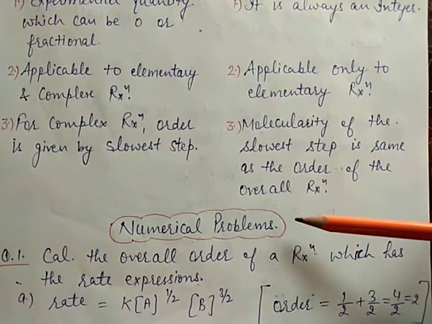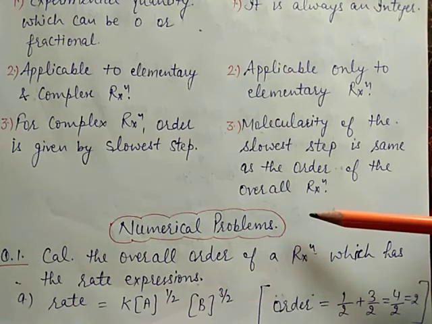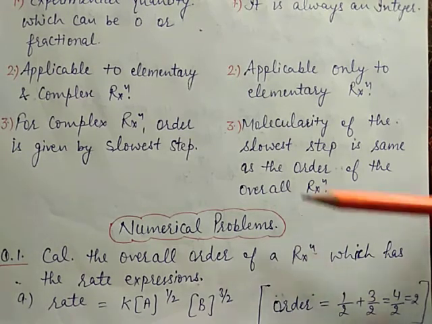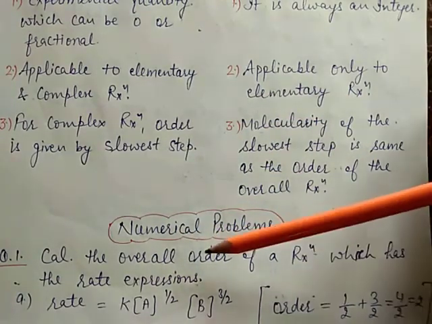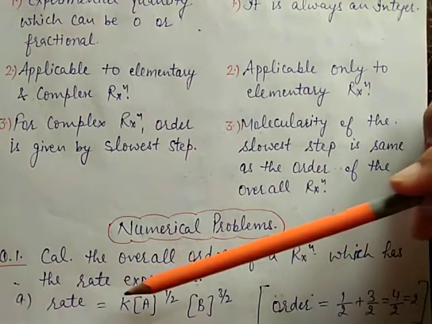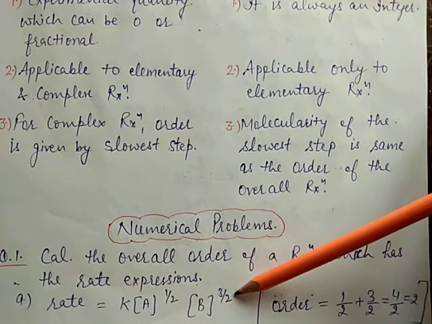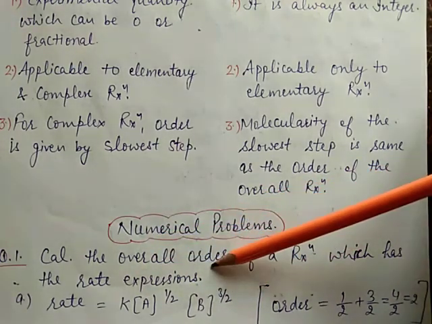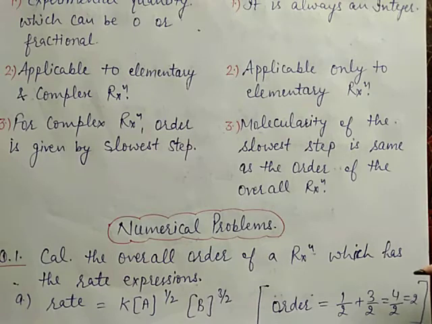Now some numerical problems based on the order, zero order reaction and first order reaction. Calculate the overall order of a reaction which has the rate expression. Rate expression is given. Rate is equal to K into A concentration to the power half, B concentration to the power 3/2. So what is the overall order of this reaction? Order is equal to half plus 3/2, that is equal to 4/2, means order is equal to 2.